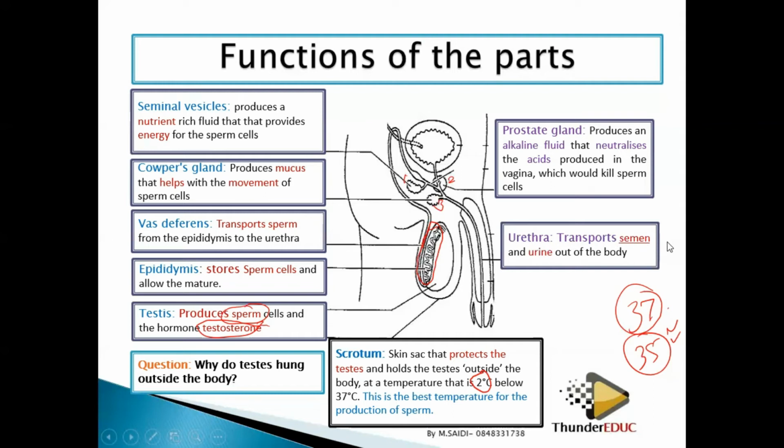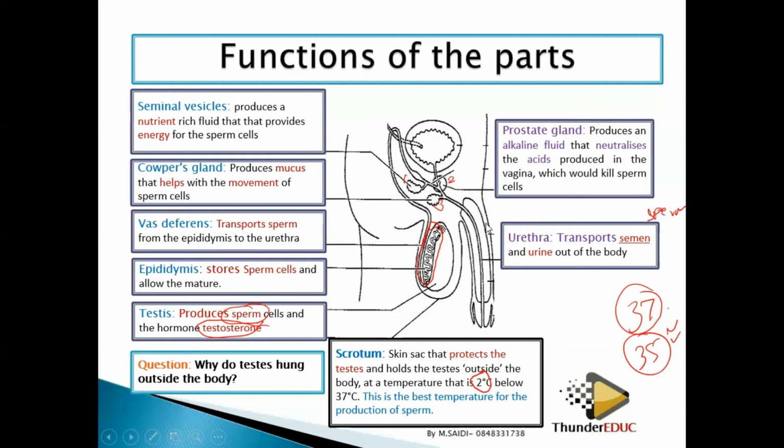Now I've talked about semen. What is semen? Some people confuse semen and sperms. These are two different things. When we talk about sperms, sperms are what we call spermatozoa. But if you talk about semen, we have seen that these three accessory glands produce some fluids. The fluids from the seminal vesicle, the prostate gland, and the Cowper's gland join.